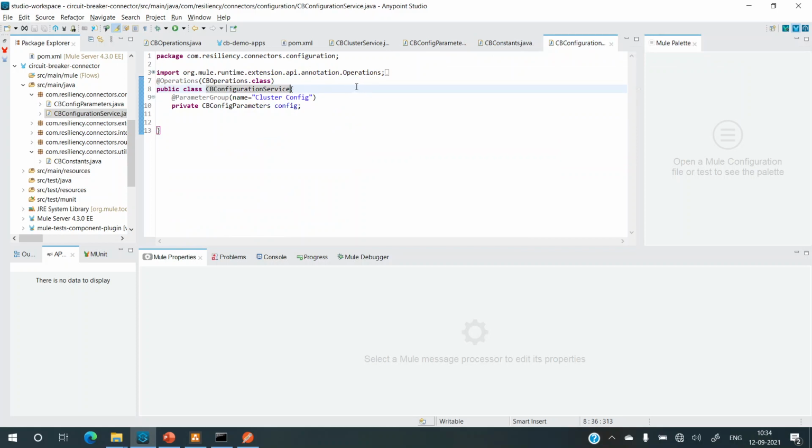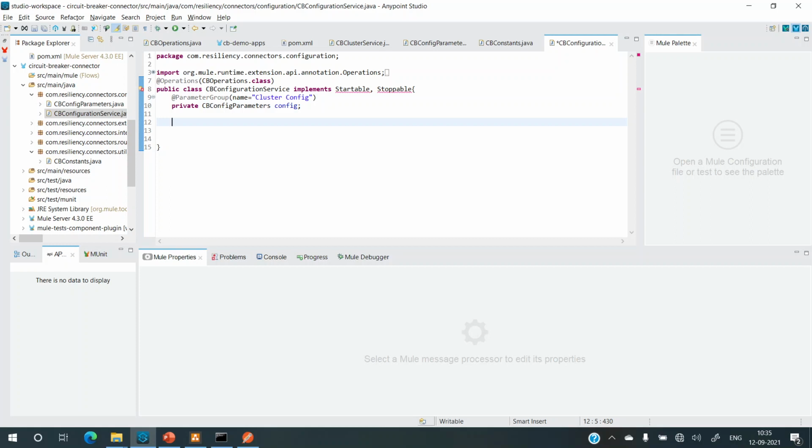Those interfaces are Startable and Stoppable. Let me just implement Startable and Stoppable. So these are two interfaces and it's complaining about the methods we haven't implemented.